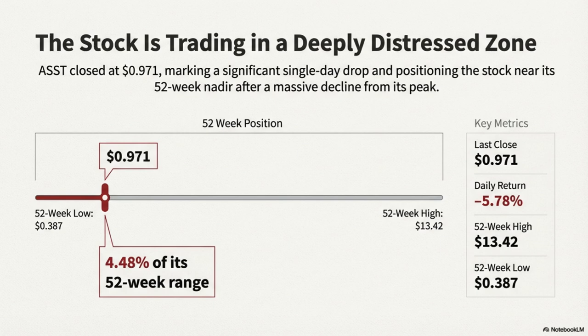As of the analysis date, ASST stock closed at $0.971. On the last trading day, the stock recorded a significant decline of -5.78% daily return. The stock has seen a 52-week low of $0.387 and a high of $13.42. The current price is near its historical lows, at a very low relative position of 4.48% 52-week position, indicating it is trading in a deep distressed zone after a massive decline from its highs.